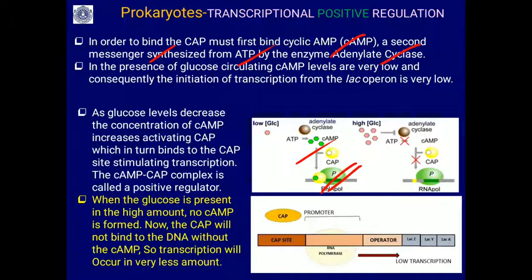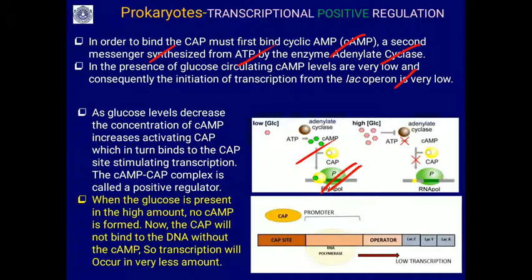In the presence of glucose, circulating cyclic AMP levels will be low, so CAP is not able to bind. As glucose level decreases, the concentration of cyclic AMP increases, activating CAP, which binds the CAP site, stimulating transcription.